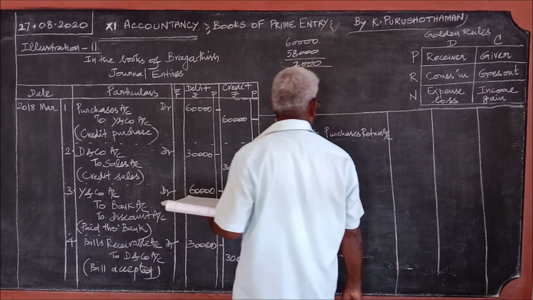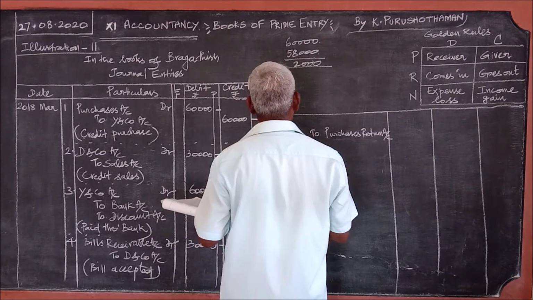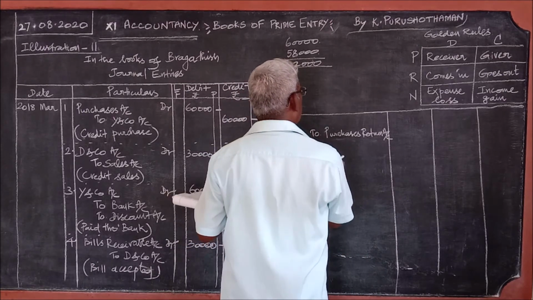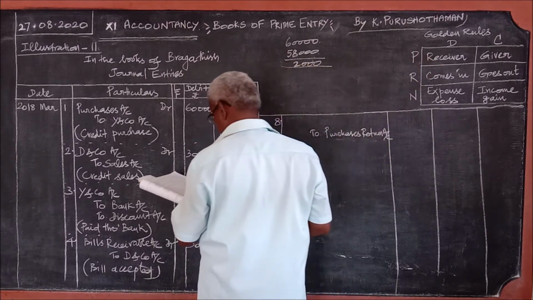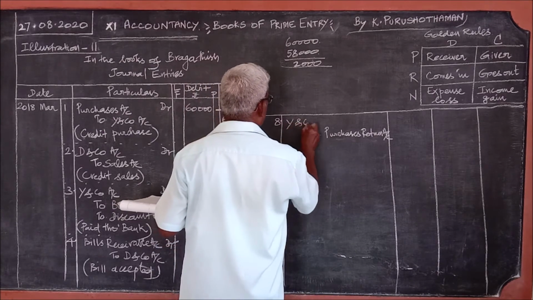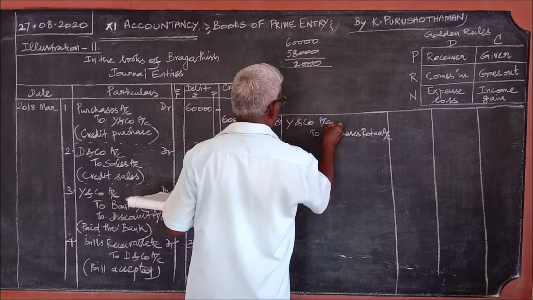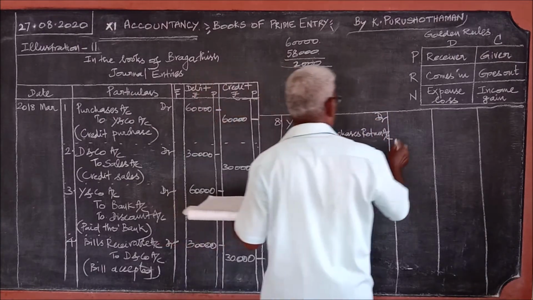Purchases return account. Okay. Then when purchased goods are returned to someone else, that someone else will receive the goods. Who is the receiver? When goods are returned to Y and Co, Y and Co is the receiver. Therefore, Y and Co account debit. That amount is 4,000.